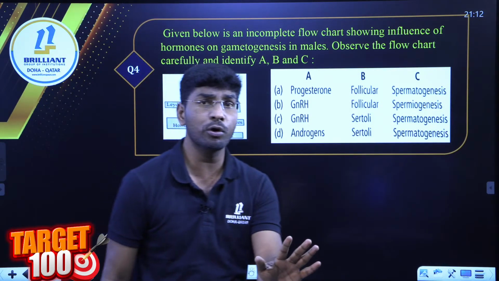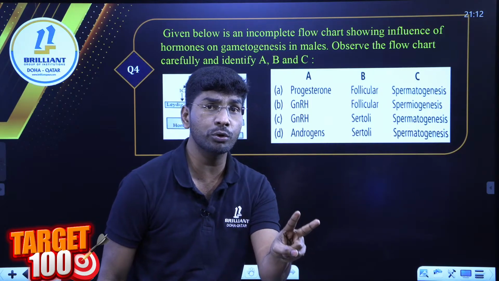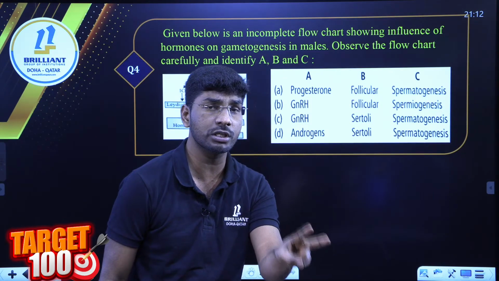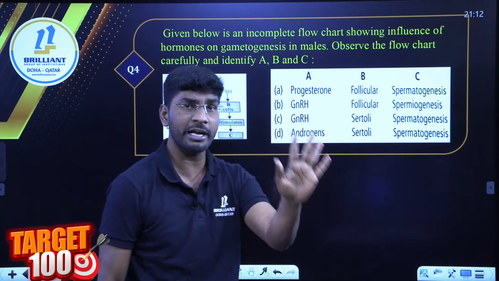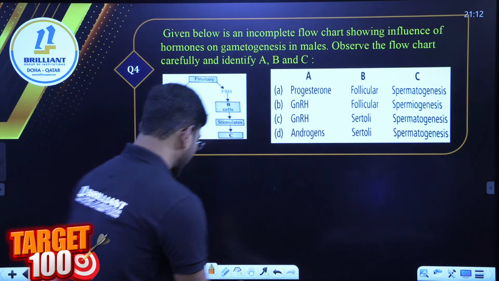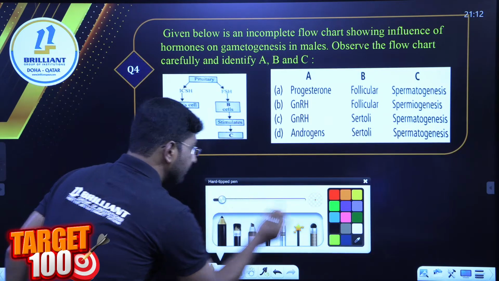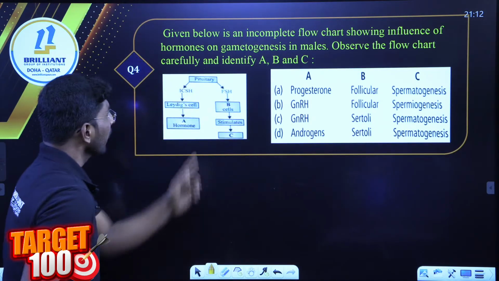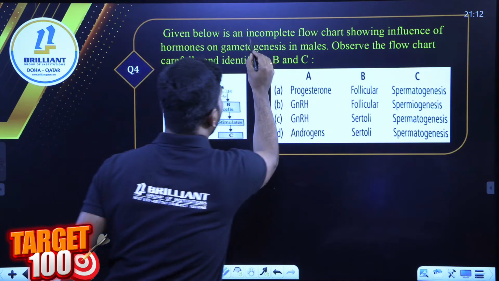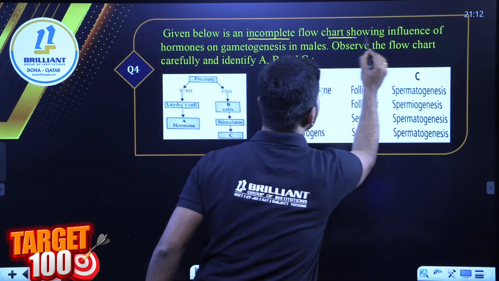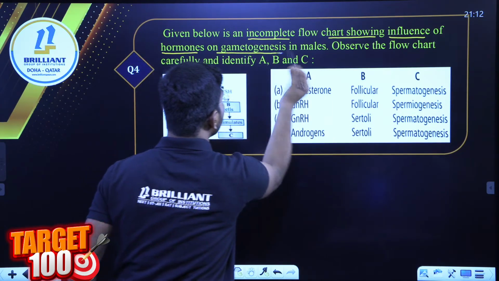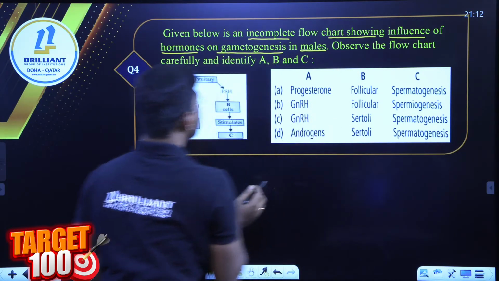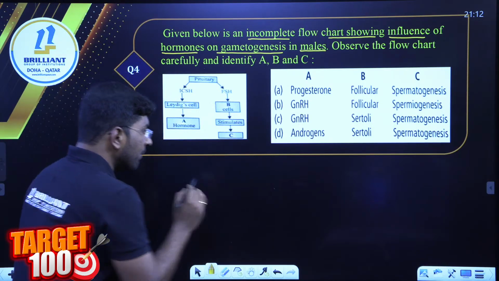Everyone focus on the board. This is a 2 mark question. Also you will get this type of question. 2 mark question, MCQ also you will get. So let me explain in 2 minutes. All of you look at here what I'm explaining now. The given is: given below is an incomplete flow chart showing the influence of hormones on gametogenesis in male. Observe A, B, C. Remember all of you,